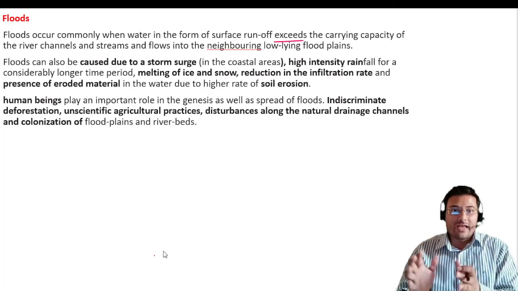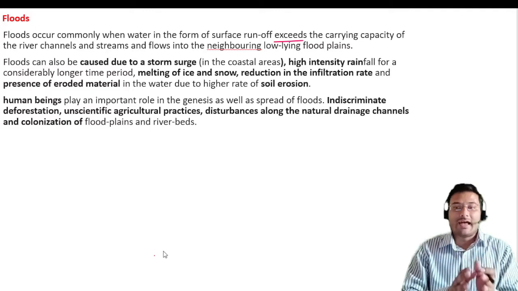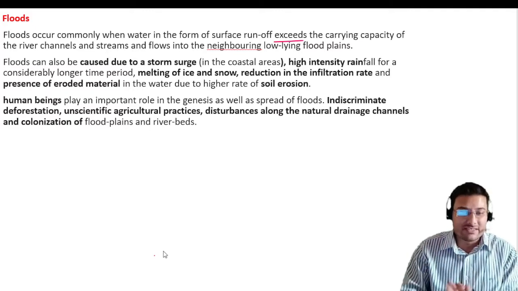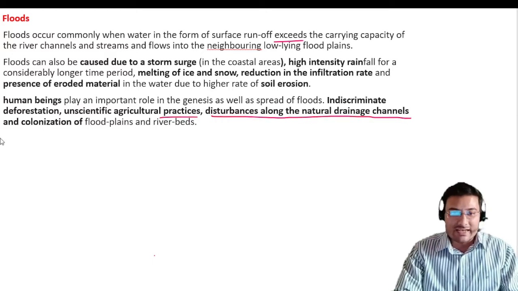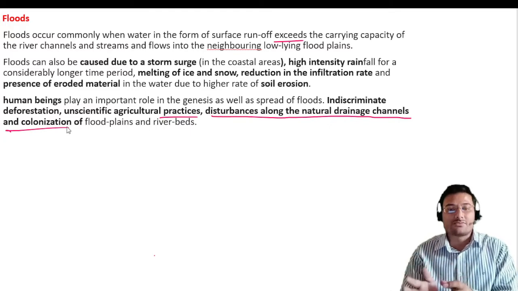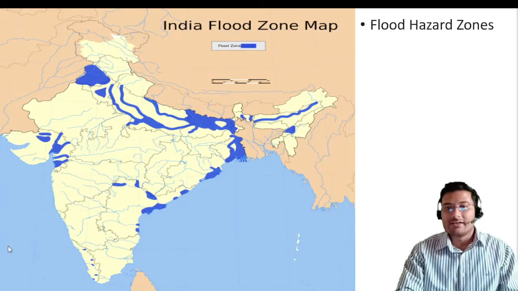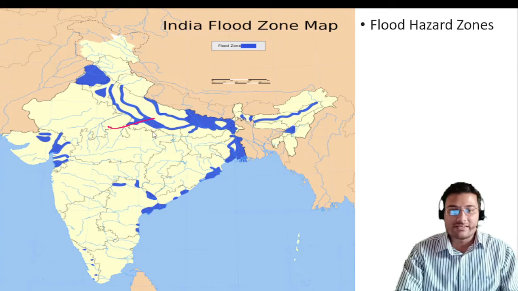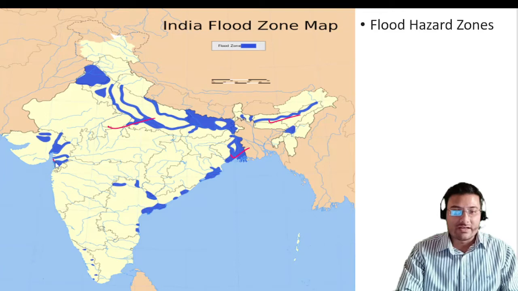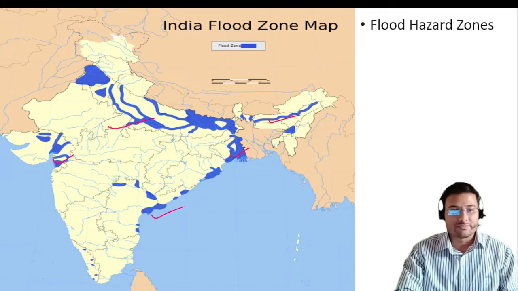But most of the time now, human beings also play an important role: indiscriminate deforestation, unscientific agriculture practices, disturbance along the natural drainage channels, and colonization. These are also causes of floods. Here you can see the image of flood, and this is the flood zone map. Okay, these are the areas: Ganga, Yamuna, Brahmaputra. Here Sundarban Delta, Narmada, Tapti, Mahanadi, Godavari. Okay, these are the areas of flood zone.